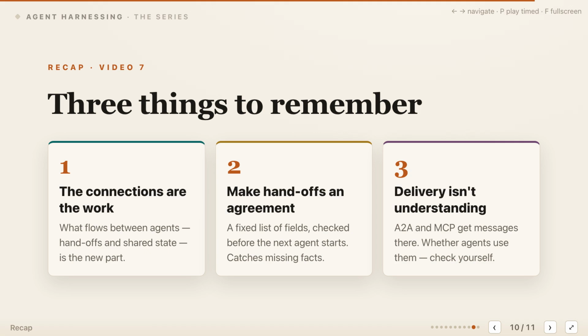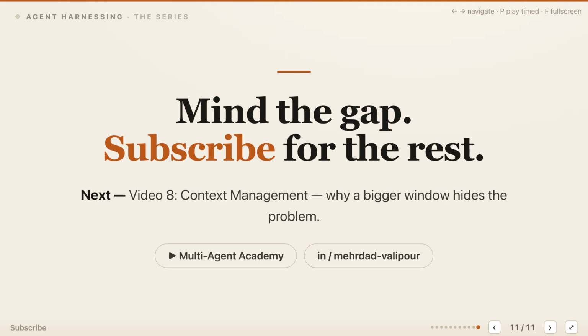Carry 3 takeaways forward. First, the connections are the work because handoffs and shared state form the new engineering surface between agents. Second, make every handoff an agreement with explicit fields that are validated before the receiving agent starts. That turns missing facts into visible boundary failures instead of silent downstream errors. Third, delivery is not understanding. MCP and A2A can move structured information across boundaries, but the harness must still verify that the receiver used it correctly. That is inter-agent communication. Mind the gap between the agents, because coordination reliability lives there.